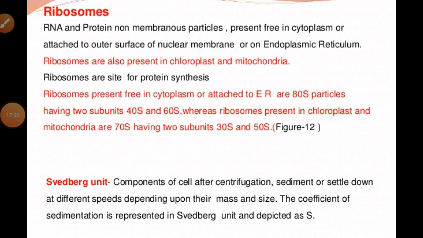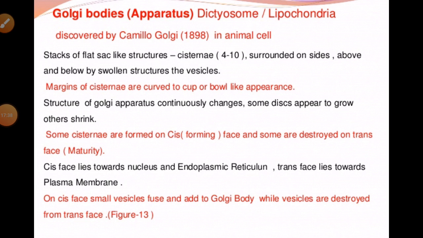Let's move to another cell organelle, known as the Golgi bodies or Golgi apparatus in the cell. We know this Golgi apparatus was first discovered by Camillo Golgi in 1898, when he was observing densely stained regular structures present near the nucleus of the cell. The structure was named the Golgi bodies after its discovery.